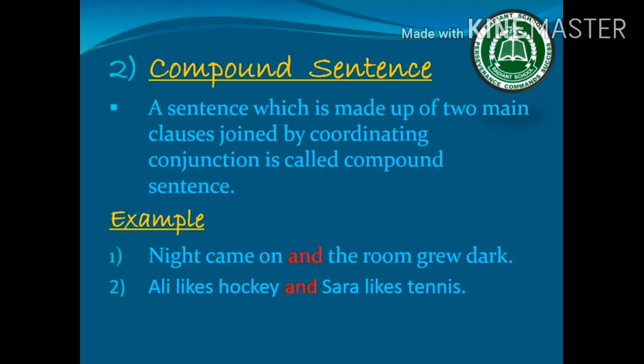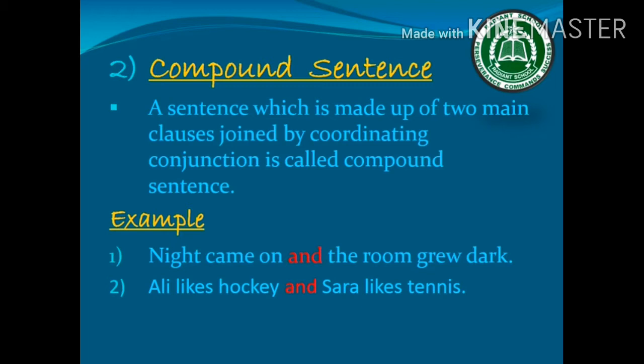coordinating conjunction. For example, night came on and the room grew dark. The second example is Ali likes hockey and Sarah likes tennis. Now here the two clauses are joined by the conjunction and.